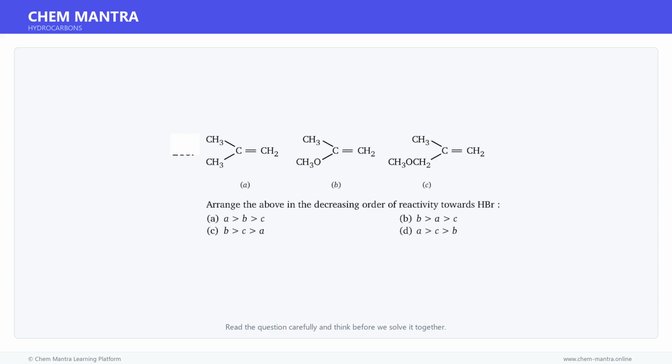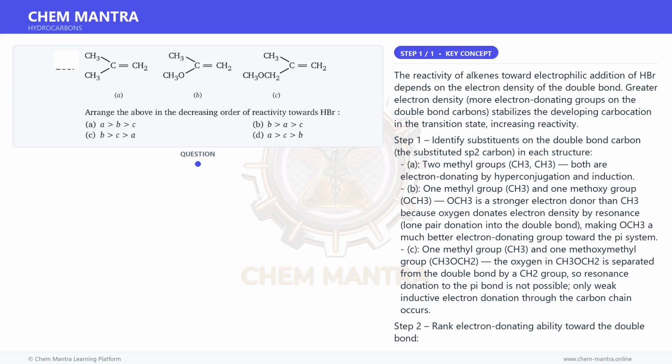Here is a question. Read it carefully and think about the answer. Let us solve it step by step. Let us first understand the key concept here. The reactivity of alkenes toward electrophilic addition of HBr depends on the electron density of the double bond.